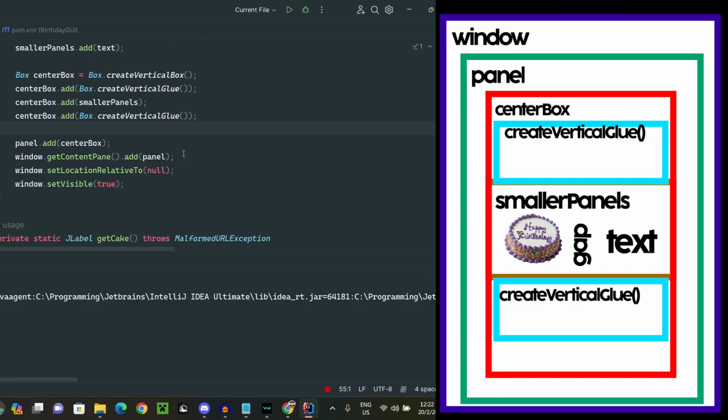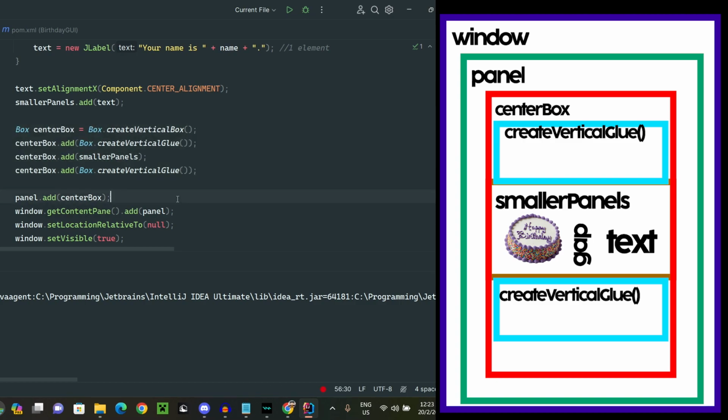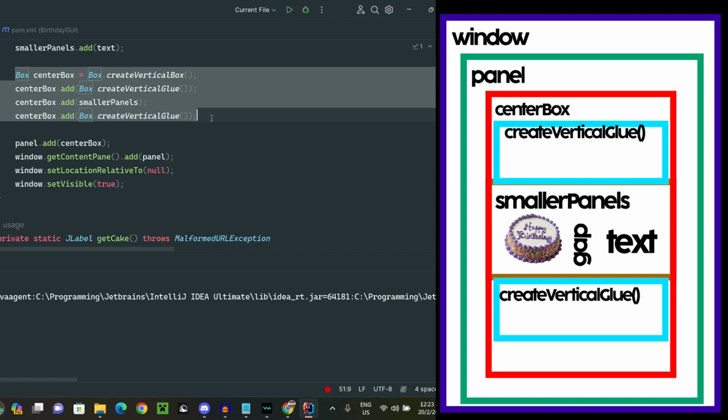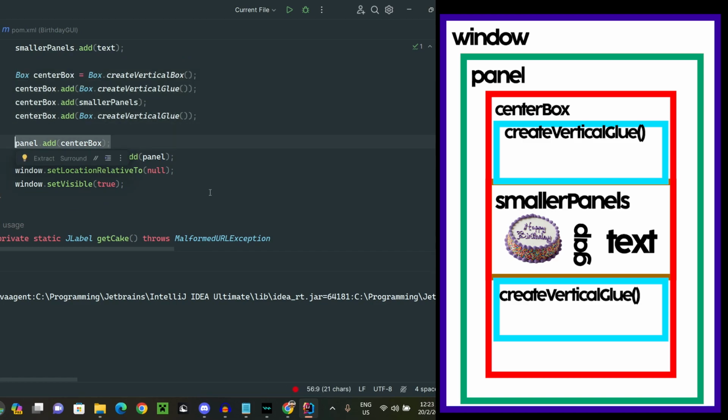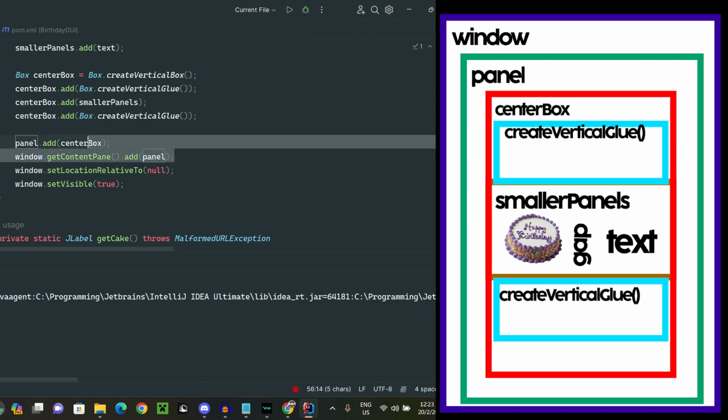Okay, and then after we have created this box, this will be yet another subset in which we are going to combine this subset into a bigger set here, and then we are going to include the panel inside the window, so that this is the content. So this content will be added into this window right here.